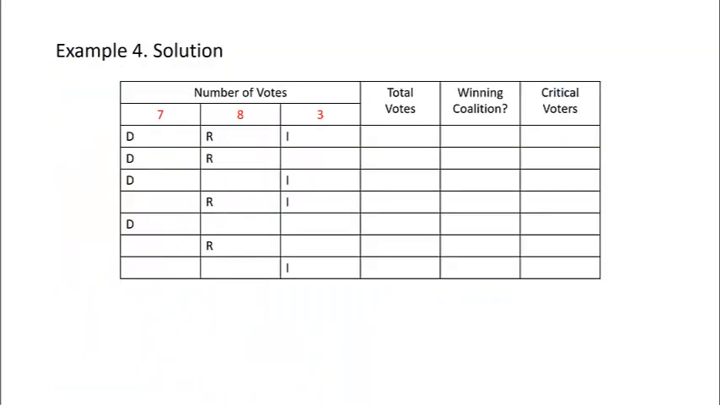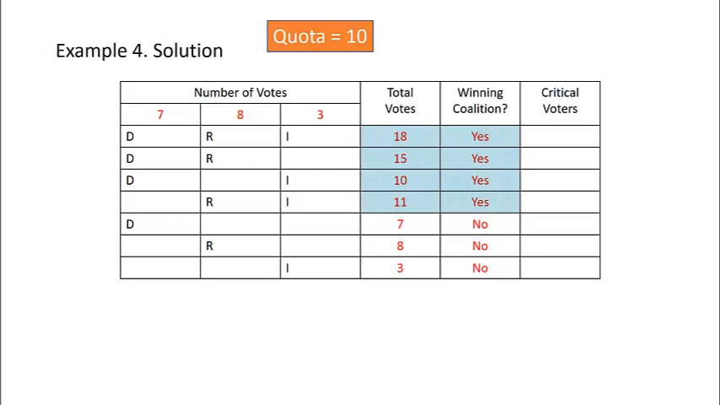Okay, let's create our table. Remember, there were 7 Democrats, 8 Republicans, and 3 Independents. Here we have each of the possible coalitions, and let's determine the total number of votes. So there's our total number of votes for each coalition. Since our quota is 10, our winning coalitions would be the top 4. These have 10 or more votes among them up for grabs.